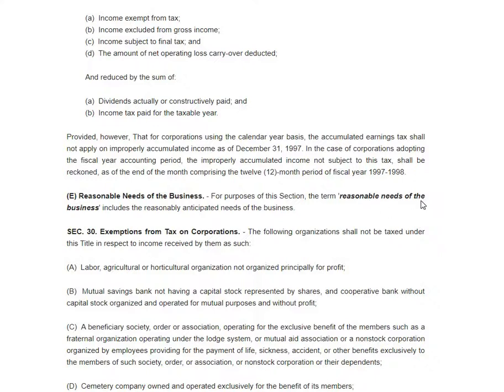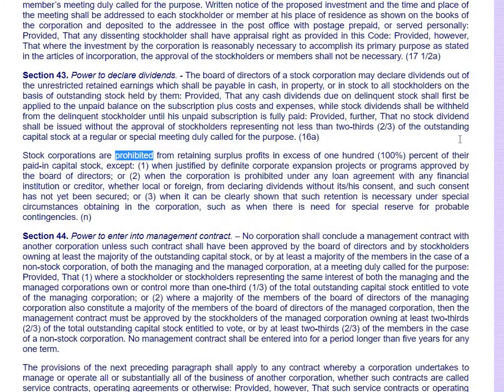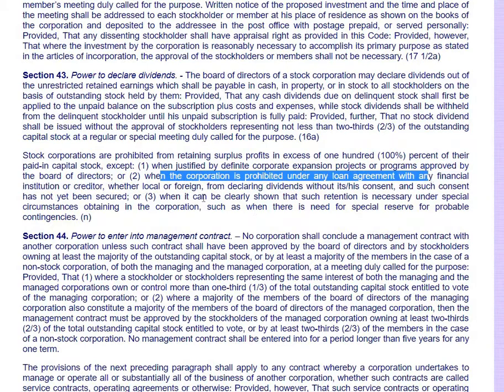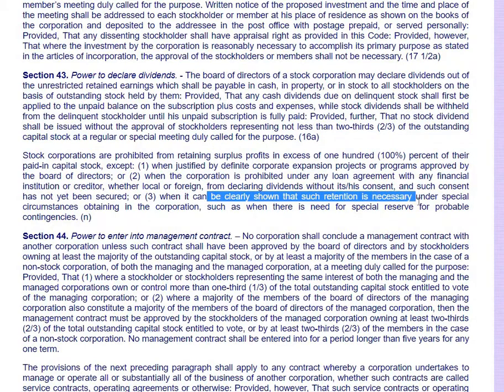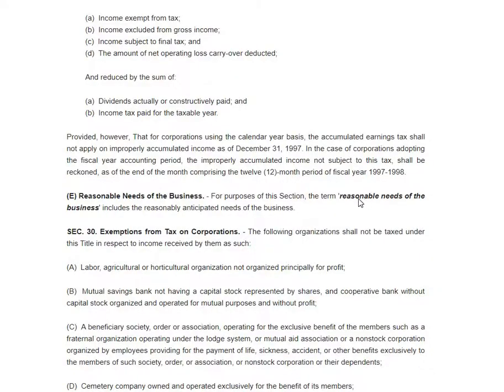You may play around with these keywords here: corporate expansion, or when it's prohibited by any loan agreement, or when it can be clearly shown that the retention is necessary. So that's reasonable needs of the business.